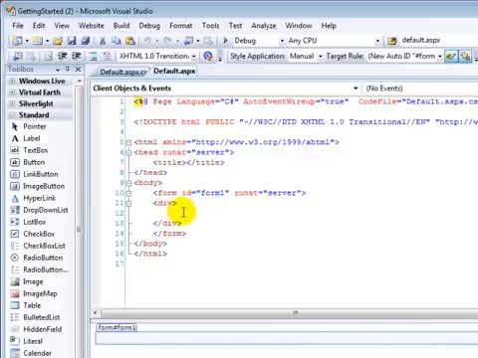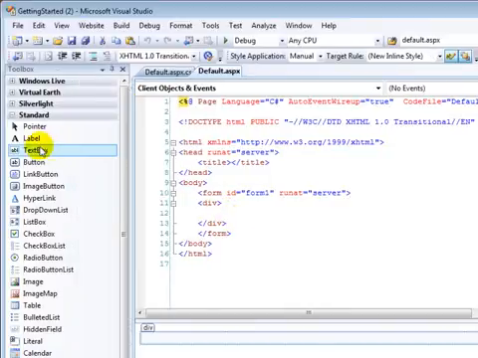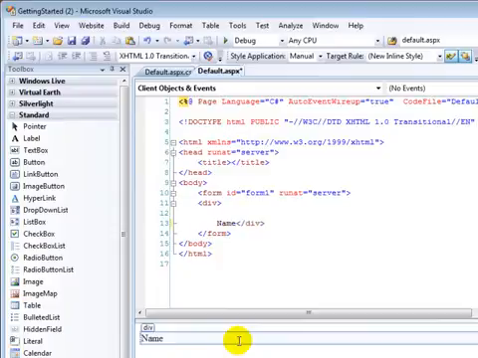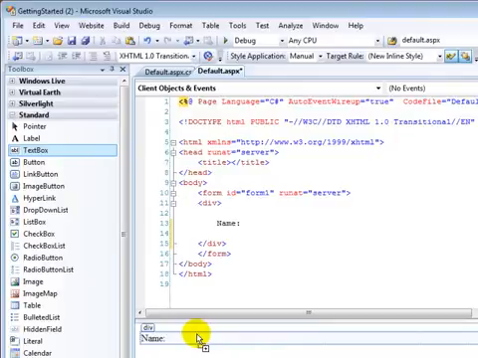Let's just go ahead and create some basic functionality on this site, and we'll add some functionality inside this div. I'll do it in design view down at the bottom. Just put name, and with the name I'll add a text box.